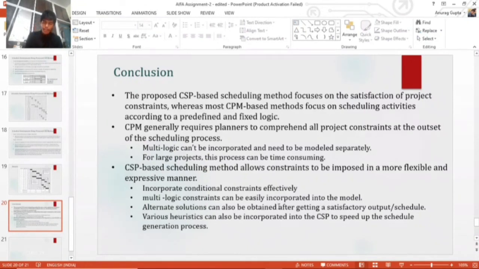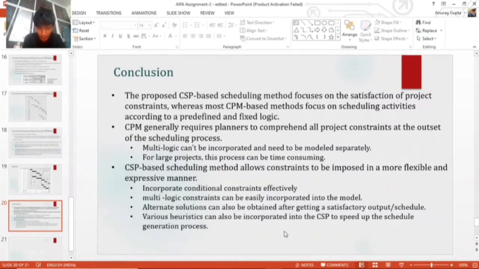Now coming to the benefits of the AI method. Basically it can incorporate conditional constraints and multiple logics. Also, alternate schedules can be produced from this, so instead of getting one schedule, we can produce alternative solutions as well, which is not possible in the case of CPM. And also various heuristics can be used to speed up the algorithm.